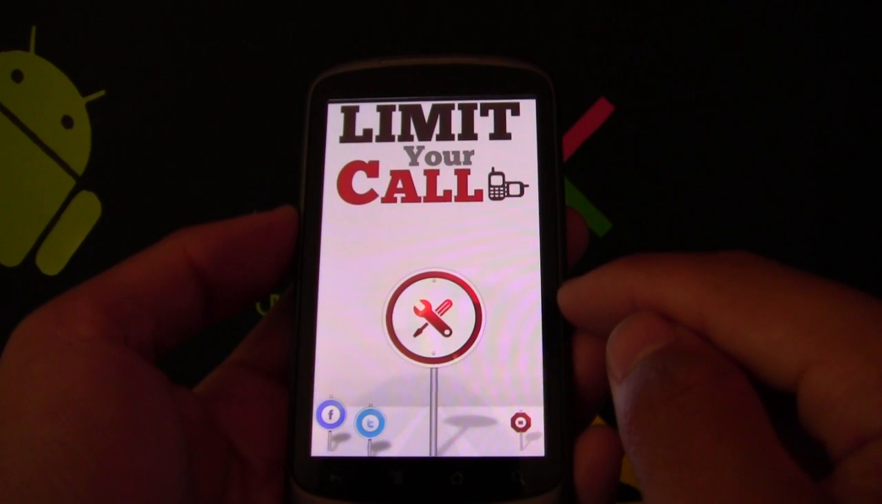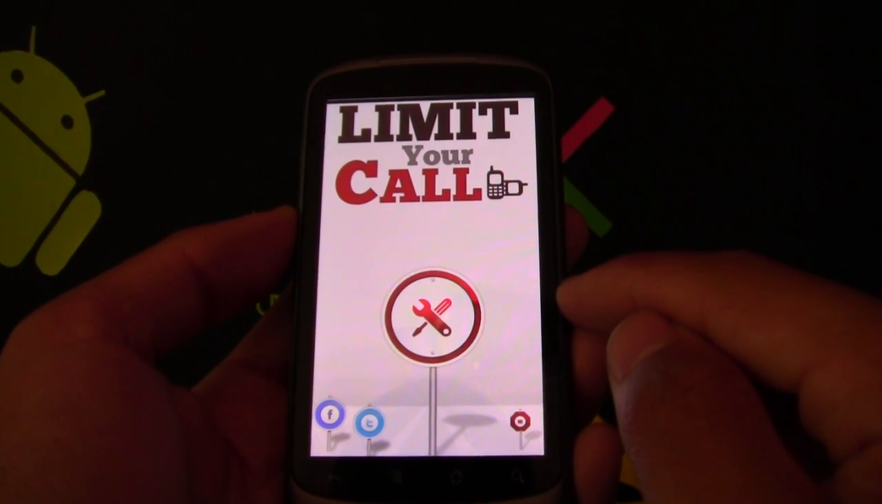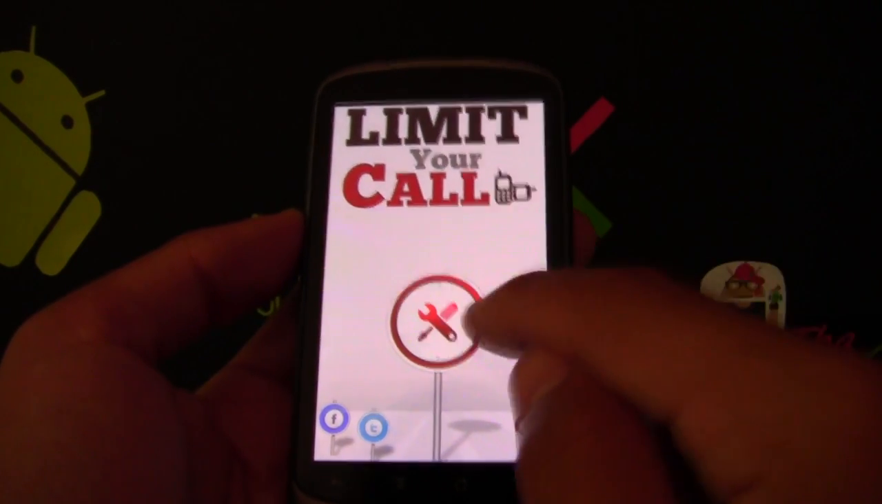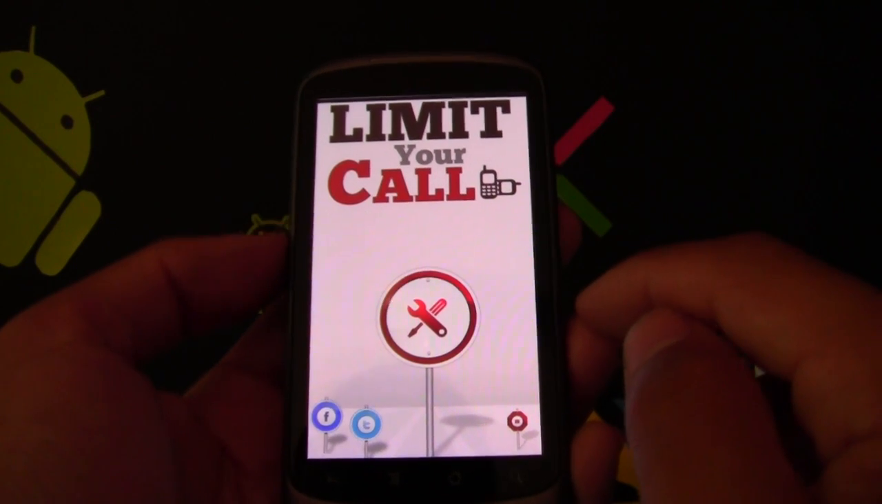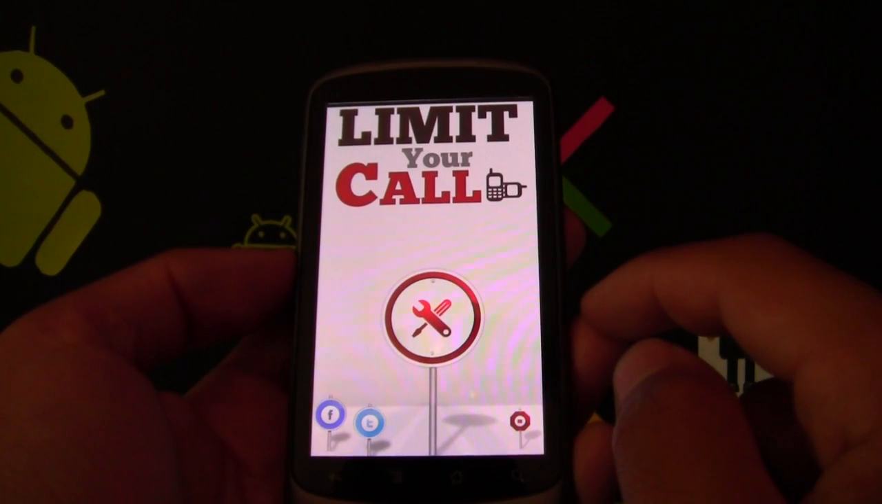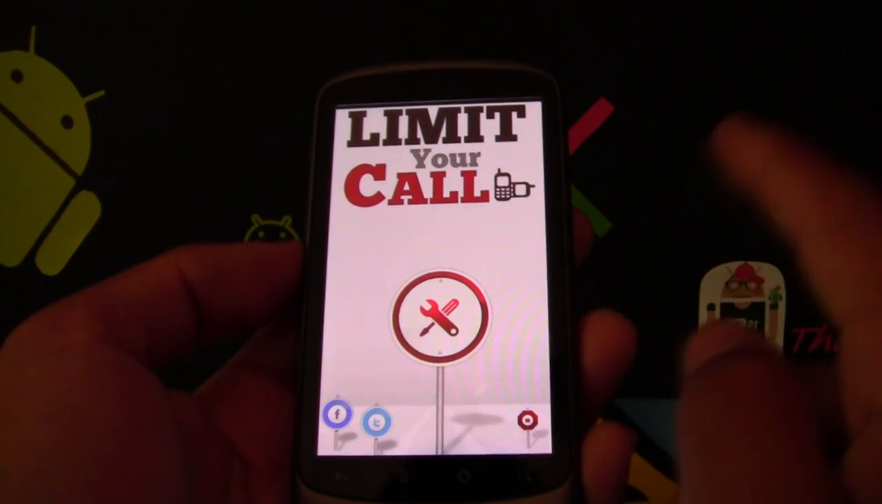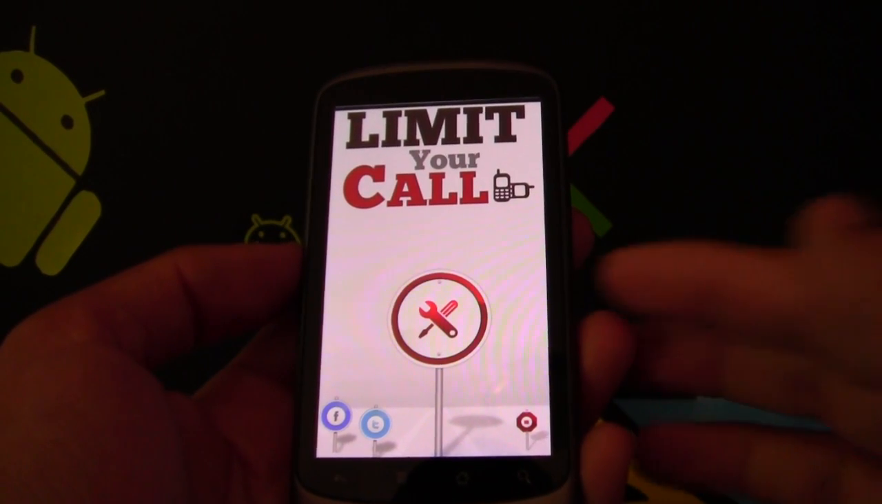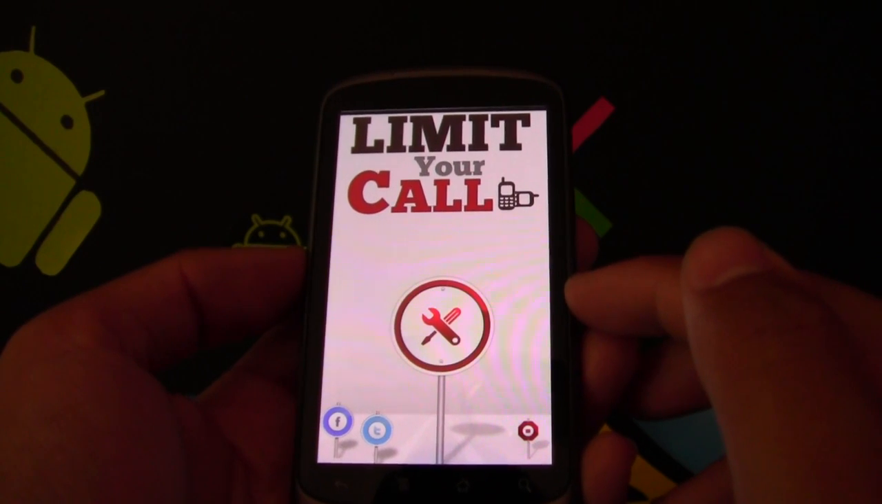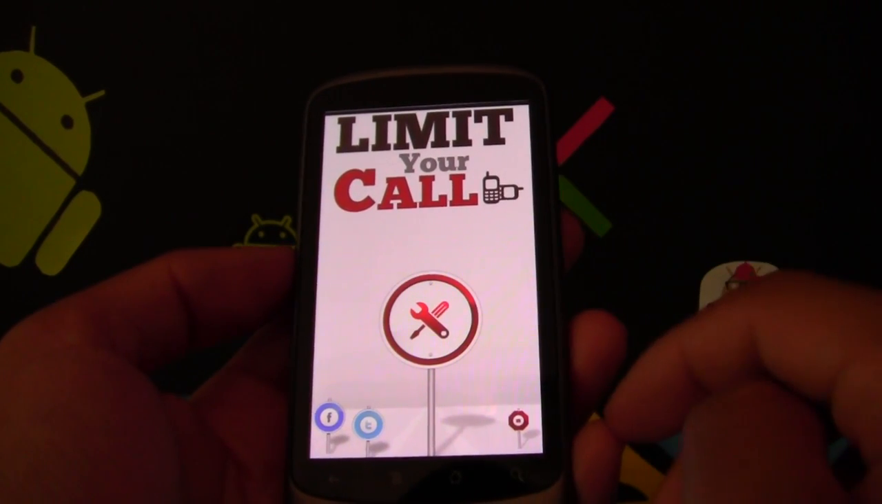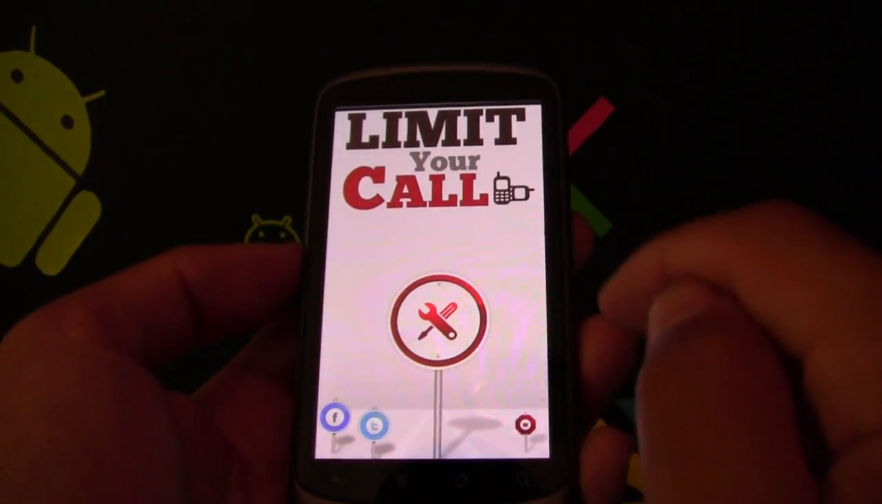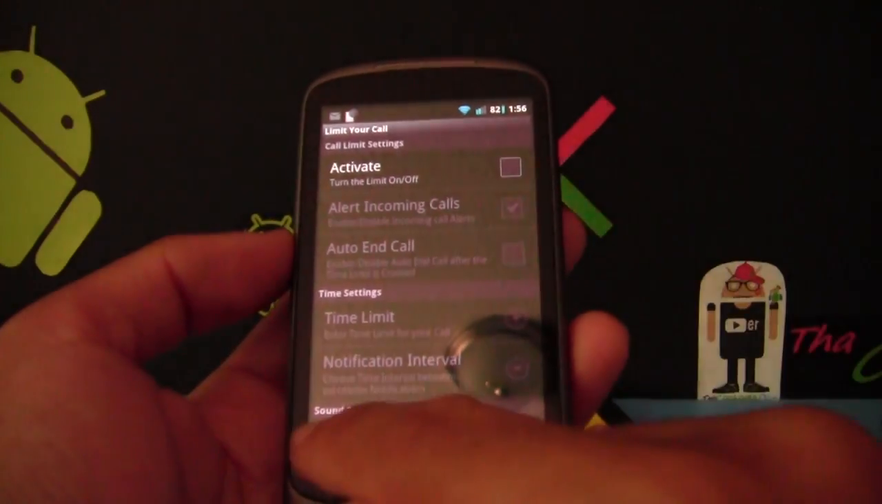With Limit Your Call, this application allows you to set a time limit for every call that you have. So let's say I'm talking to somebody and I have maybe 30 minutes for the next 3 days to use, and I don't want to use so much, and you lose track of time. You can set yourself to be 2 minutes where it'll count down for 2 minutes for you, and let me just click right here. You can activate it.